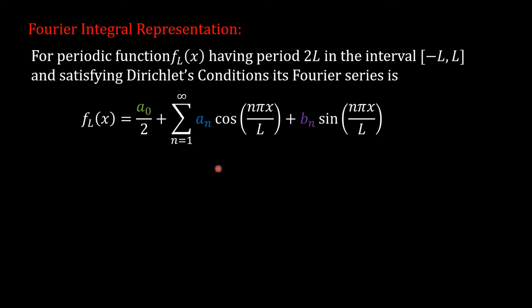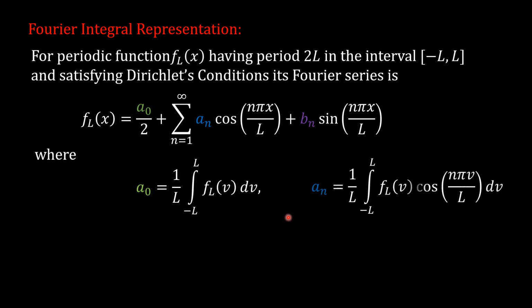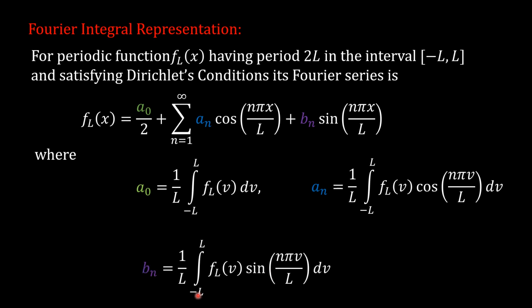where these Fourier coefficients are evaluated using the formulae: a naught equal to 1 upon L integration from minus L to L f(v) dv; a n equal to 1 upon L integration from minus L to L f(v), times the coefficient of a n in the Fourier series, which is cos of n pi v upon L, dv; b n equal to 1 upon L integration from minus L to L f(v), times the coefficient of b n in the Fourier series, which is sin of n pi v upon L, dv.